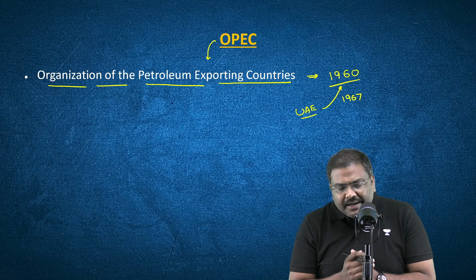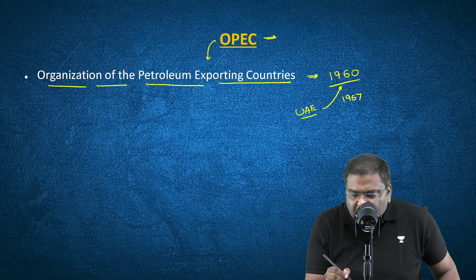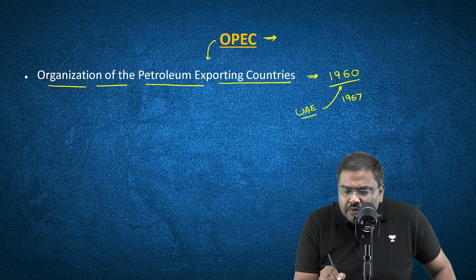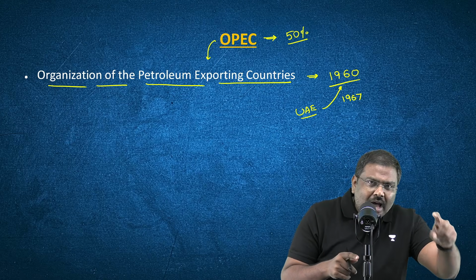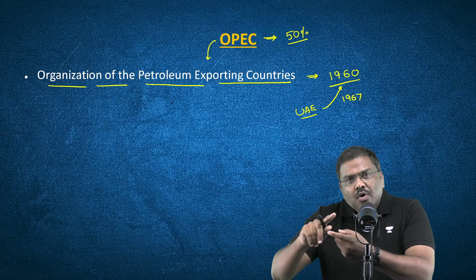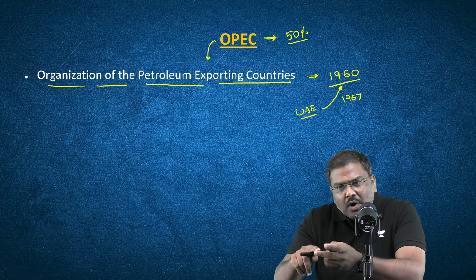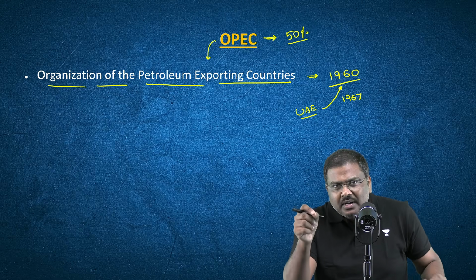According to the latest estimates, OPEC group of countries account for 50% of total global crude oil production. But because of the crisis that has been happening in West Asia, the production as well as the export of crude oil from these group of countries has been affected.